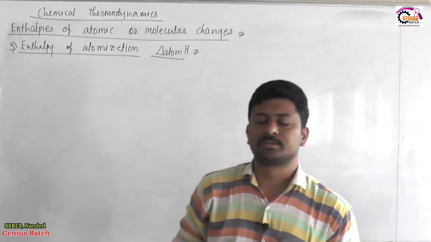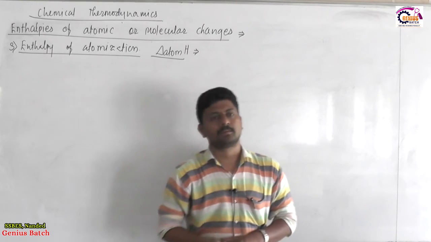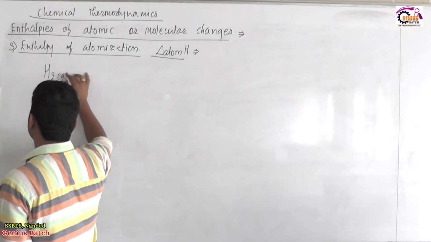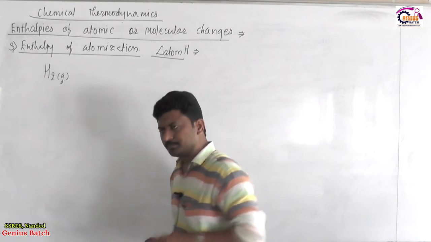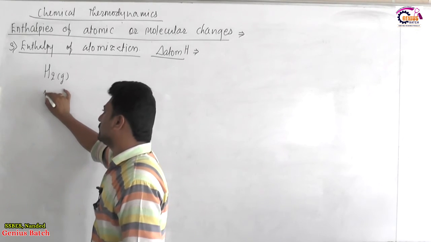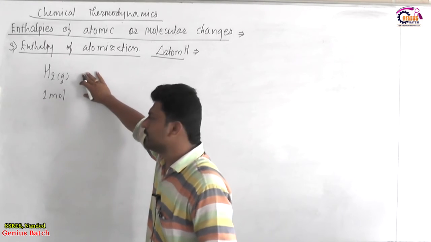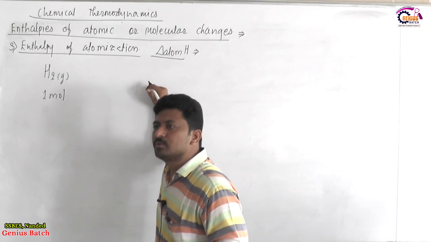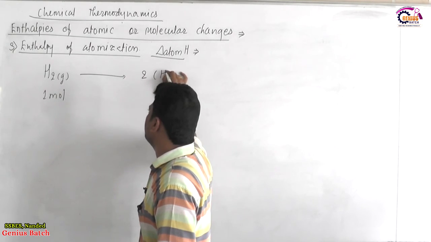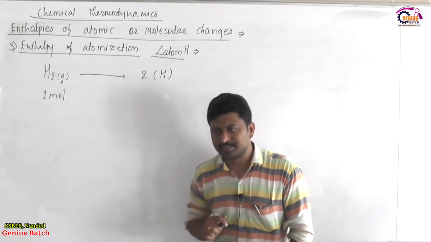Now first let us try to understand what is the process of atomization. What is meant by atomization? Now suppose we have hydrogen gas in a molecular state as H2. When we break all the H2 molecules from 1 mole of hydrogen, 1 mole of H2 gaseous involves 1 mole of H2 units. So 1 mole of H2 units are broken down into corresponding hydrogen atoms, which by quantity will be 2 moles. That is not related to how much product is generated.